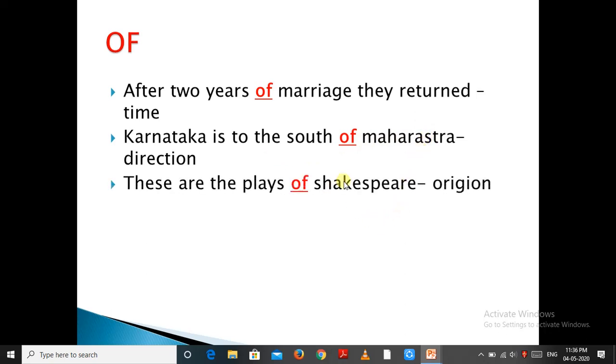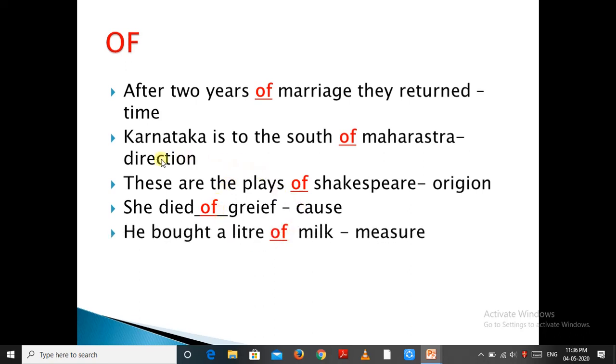These are plays of Shakespeare. That means who wrote that book. Off indicates origin. Here off indicates cause. She died of grief. Why she died? Because of grief. In this sentence, off indicates measure. He bought a liter of milk. How much? Measure. That is a liter of milk.